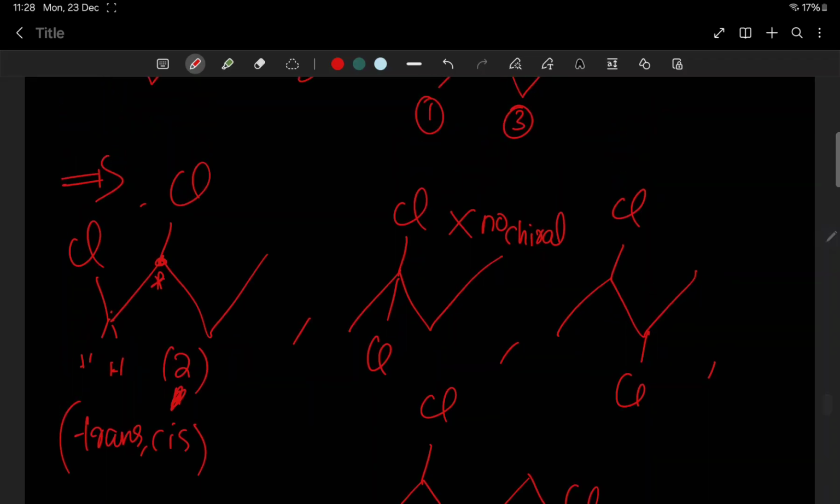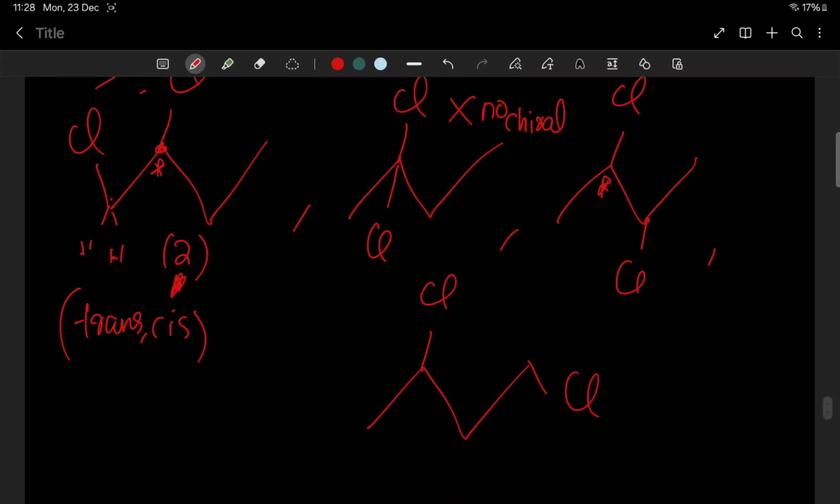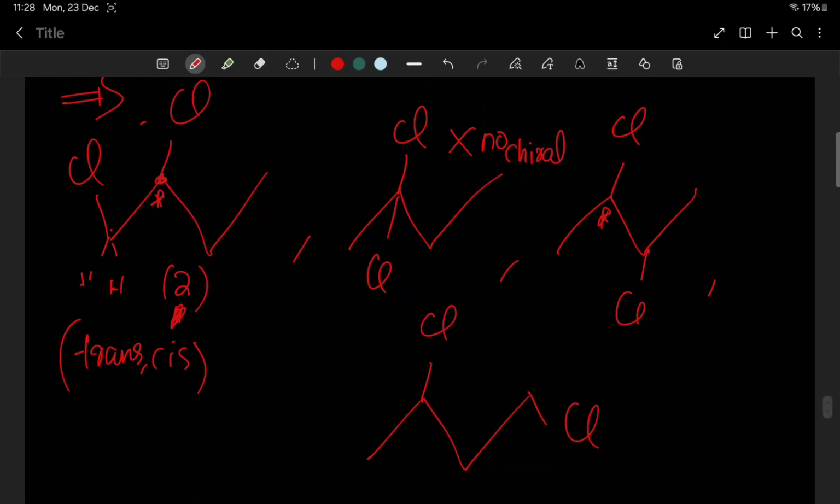Third one, let us check. Yes, here we have 2 chiral carbons, right? So 4 optical isomers.